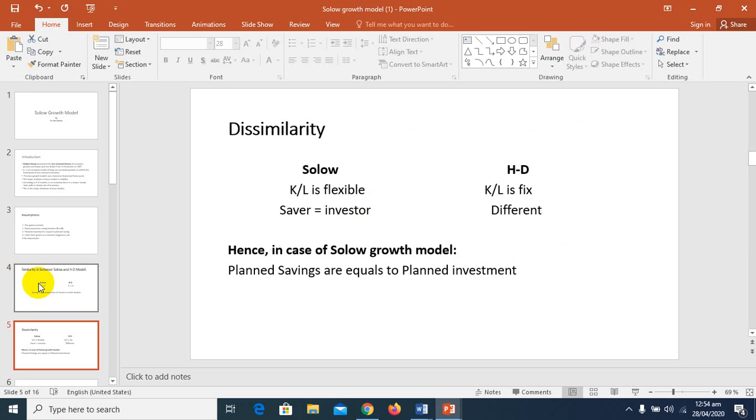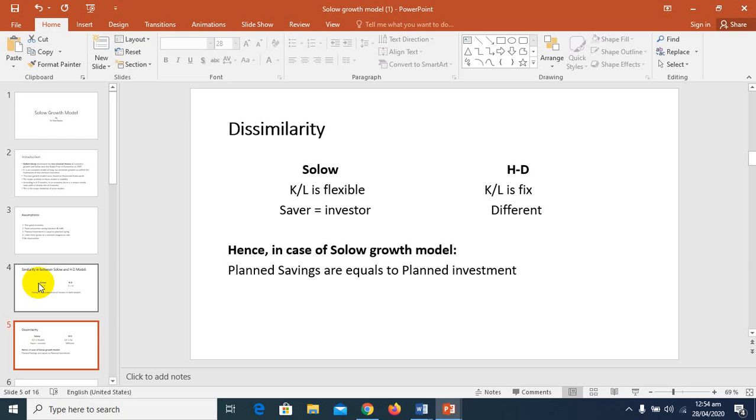The first dissimilarity between the Solow and Harrod-Domar models is that Solow assumes the capital labor ratio is flexible. This is the major dissimilarity between the Solow and Harrod-Domar models, and it is also a significant departure from the Harrod-Domar model.